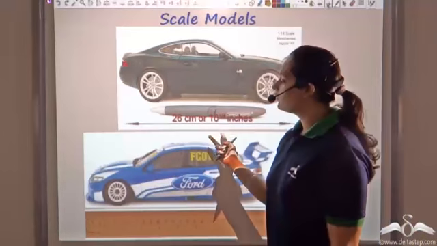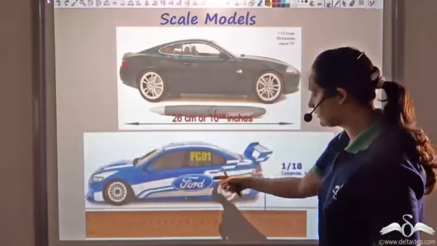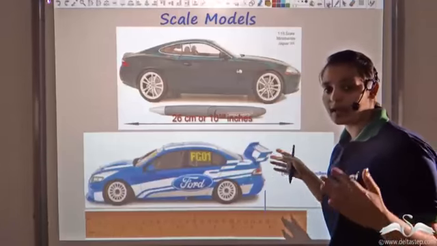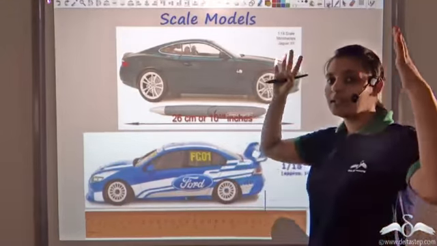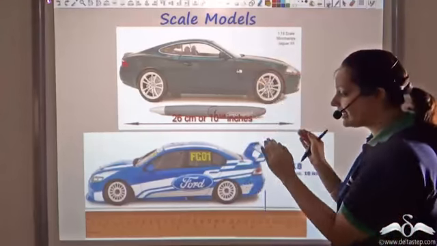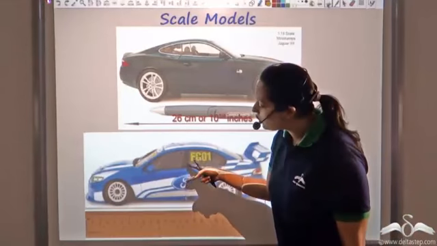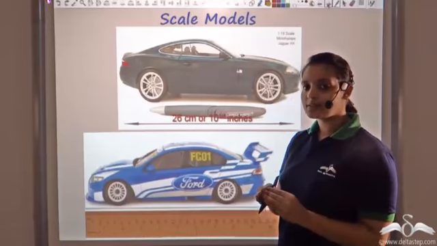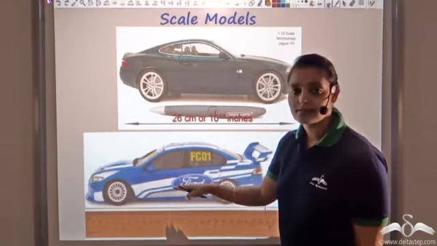So this is a small scale model of a car. Normally the scale model of a car is 24 to 26 centimeters only. So you can say this is the small scale model. It is 1/18th of the actual car. So it is 18 times scaled down image of the actual car. So 18 times smaller than an actual car, and hence this scale model is also similar to the actual car but 18 times smaller. The only difference is difference in size. Everything else is same. All the interiors are also the same.